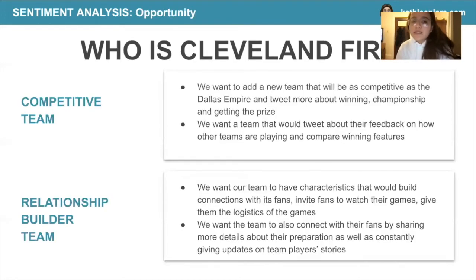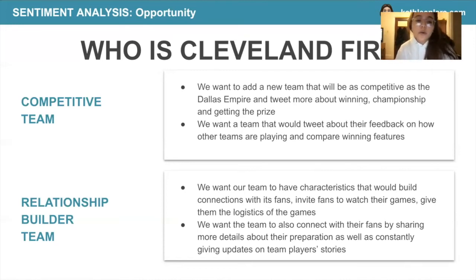Based on the sentiment analysis, we can identify new opportunities for the Cleveland Fire, the team that we're trying to create. We want to create a competitive team. We want to add a new team that will be as competitive as the Dallas Empire and tweet more about winning, championships, and getting the prize. We also want a team that would tweet their feedback on how other teams are playing and compare winning features.